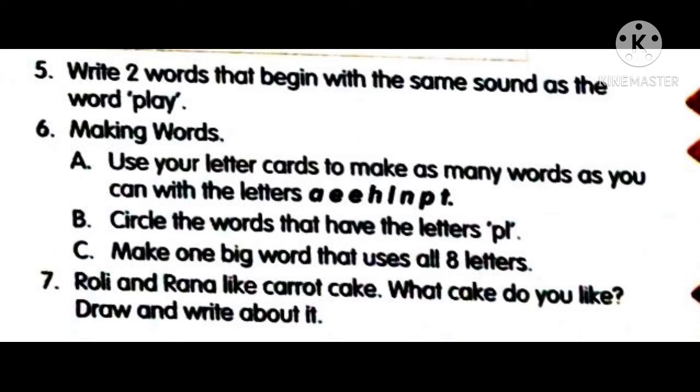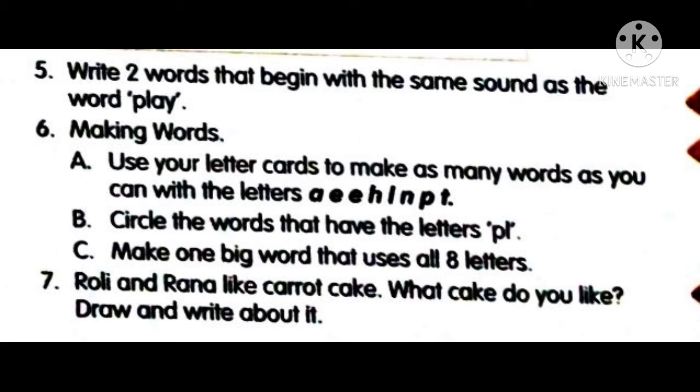Now the sixth one is making words. So this we did from many blocks. You want to take the letters given in the first one and using them you want to make some words, and you want to circle from that. If you had written some words starting with PL, that is the pl sound, you want to circle those words. And using all those letters given in the A bit, you want to make a big word, an 8 letters word. Because you got 8 letters, you want to make an 8 letters word.